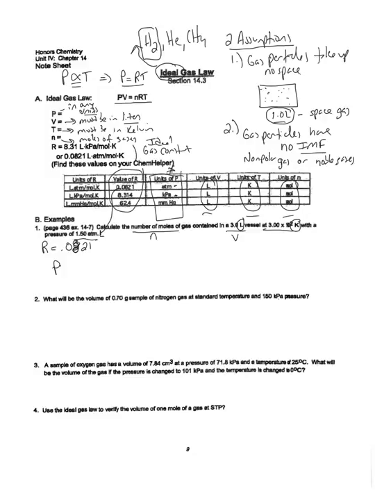So the ideal gas law only has one set of conditions. Whenever you're reading a problem, if they only give you one pressure, one volume, one temperature, you're going to use the ideal gas law. If they change the pressures or the volumes or temperatures, if they're making changes to them, then we're going to use the combined gas law from last lecture, PV over T equals PV over T.